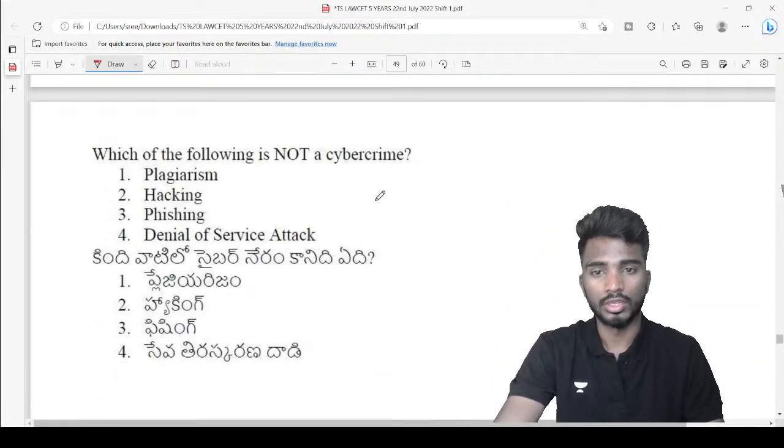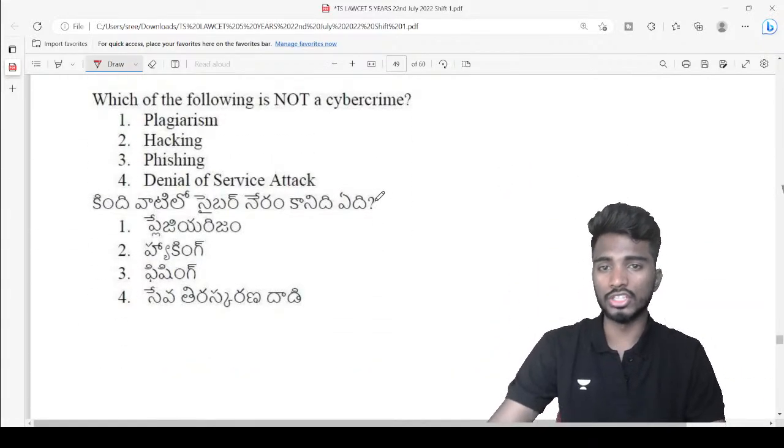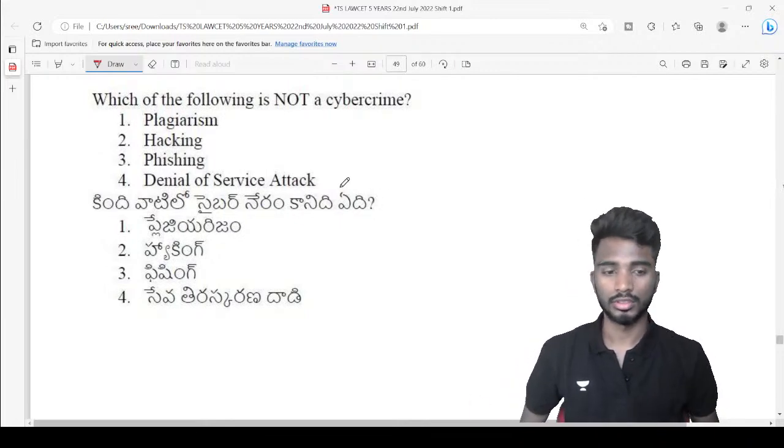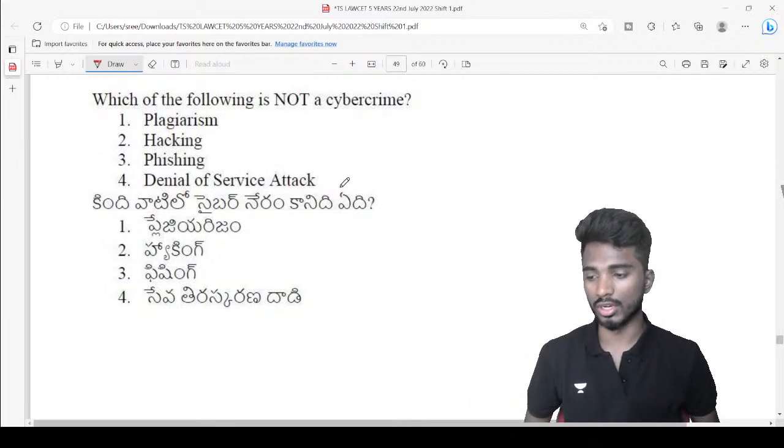Next, 101. Which of the following is not a cyber crime? I want very quick answers. Which of the following is not a cyber crime?